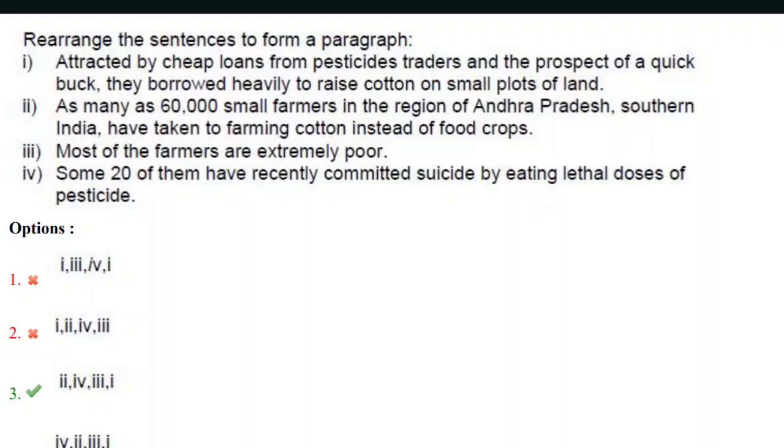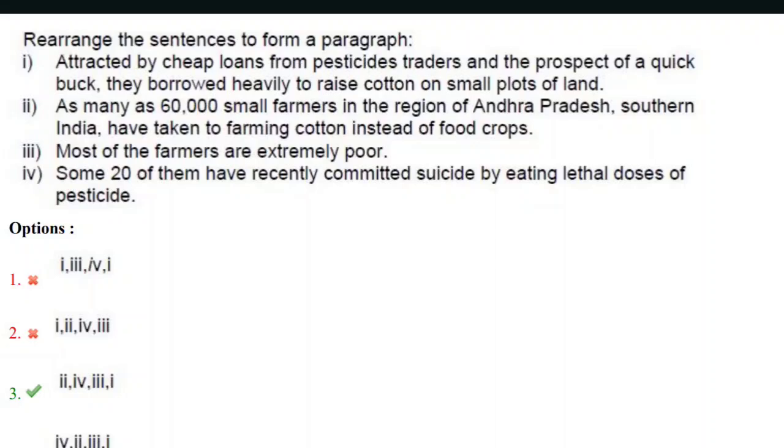And the correct order here is third option, that is, as many as 60,000 small farmers in the region of Andhra Pradesh, southern India have taken to farming cotton instead of food crops. Some 20 of them have recently committed suicide by eating lethal doses of pesticide.